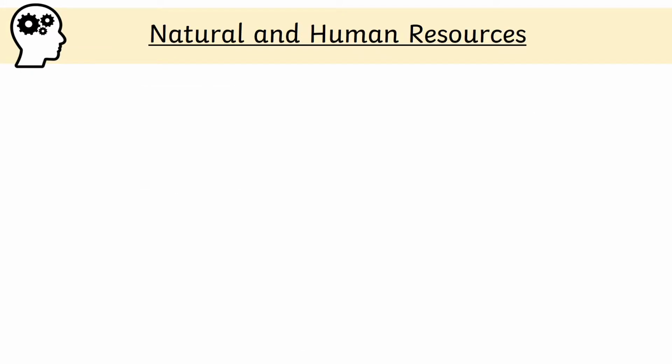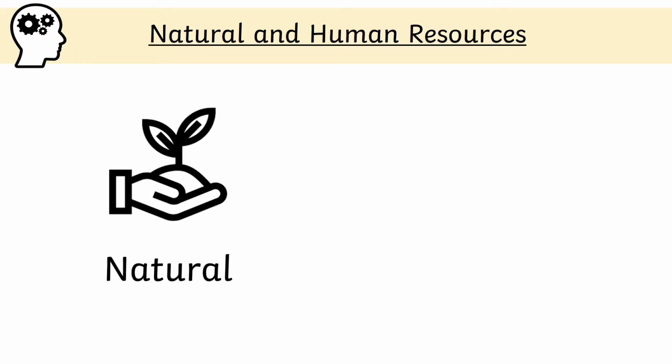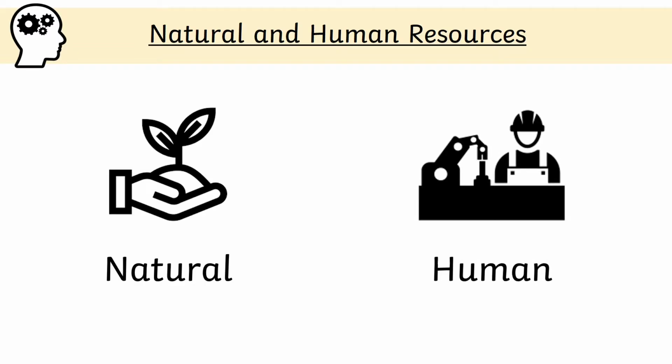Resources are usually split into natural and human resources. Natural resources are objects that have come from the environment, such as water, fuel, such as wood and coal, and land. Human resources refer to products or services made by the skills, abilities, and knowledge of people.